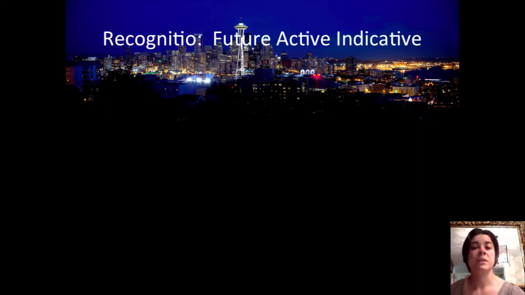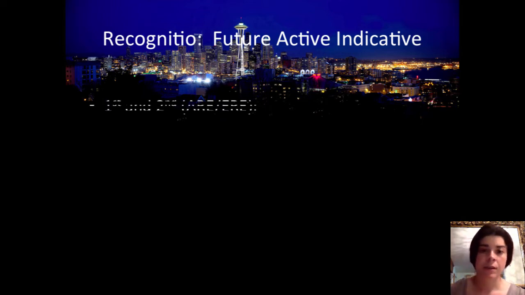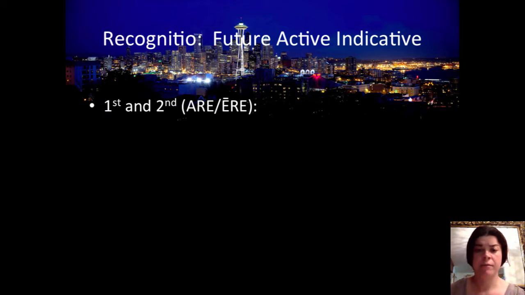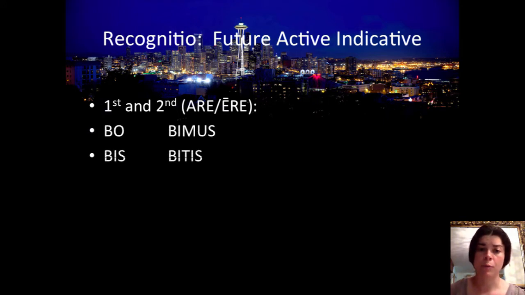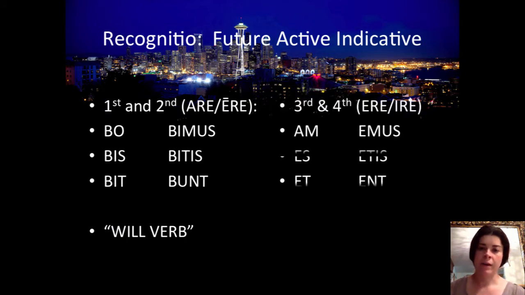Let's take a look at what the future active indicative is. So remember, first and second conjugations, the ā and ē verbs, are going to use bo, bis, bit, bimus, bitis, bunt, whereas third and fourth, ere and ire, are going to use am, es, et, emus, etis, ent endings. Both will translate as "will verb." So the appearance is different, the translation is the same.